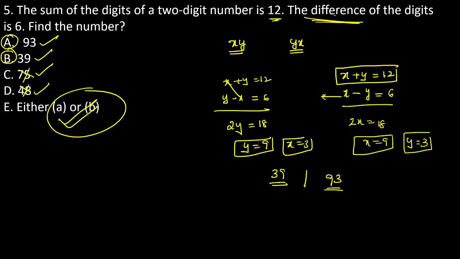Is it clear? See, they mention the difference. Difference can be defined as x minus y or y minus x. We can't confirm, Nana. Difference means how much they differ in value, so it is a magnitude, not an exact minus. We don't know which one is the higher value and which one is the lower value, because those are unknown quantities here. That's why you can take it as both equations. That's why your answer can be either 93 or 39. Don't choose only 93.